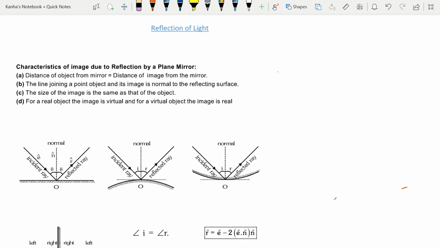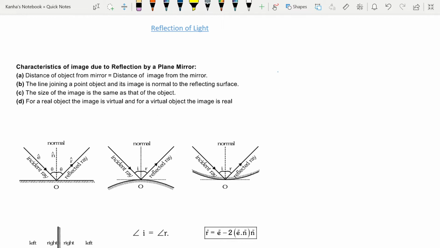So let me start with the definition of reflection. Whenever light rays strike the boundary of two media, such as air or glass, a part of the light gets bounced back into the same medium. You can have two types of reflection: regular reflection or diffuse reflection.